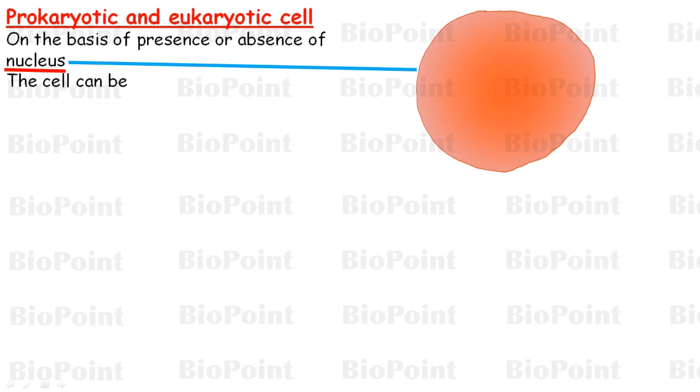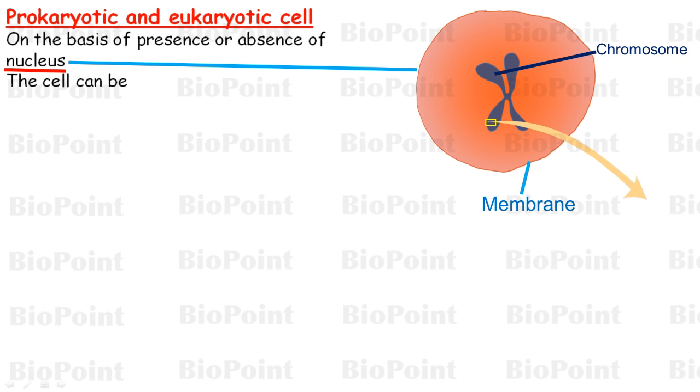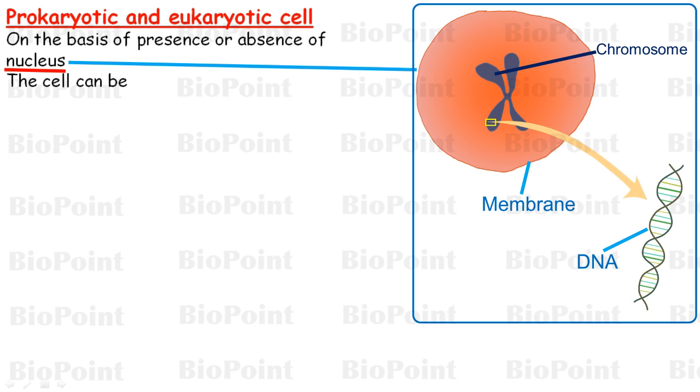Nucleus is a dense structure that is bound by a membrane. Inside nucleus are chromosomes and chromosomes contain genetic material, that is DNA. Nucleus, chromosome and DNA will be discussed in details later in this chapter.